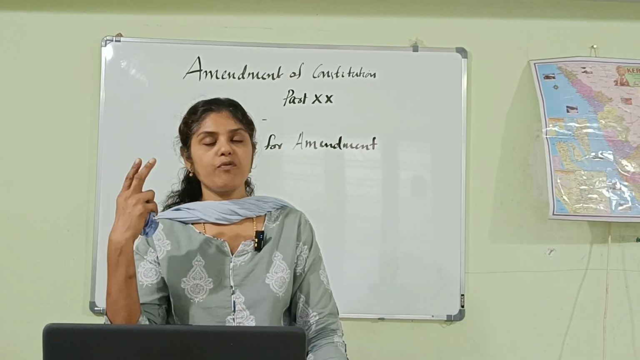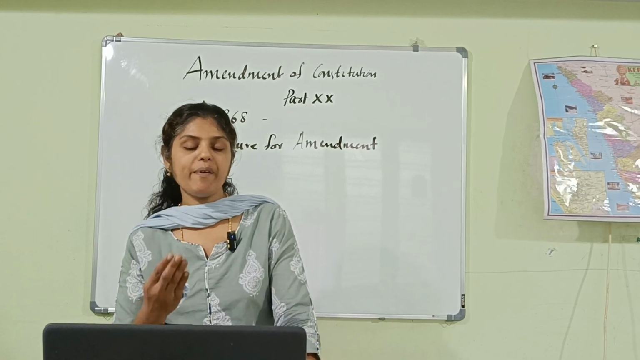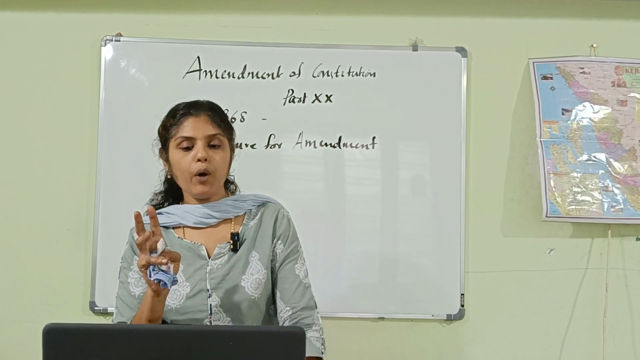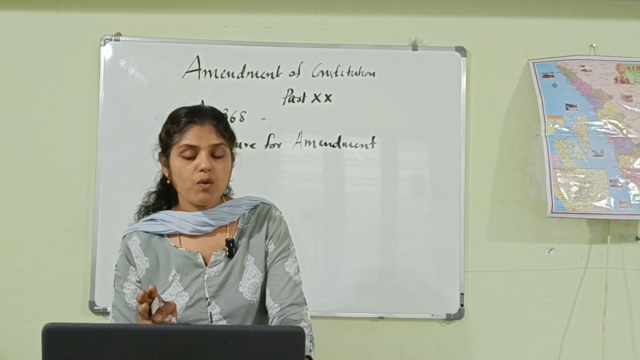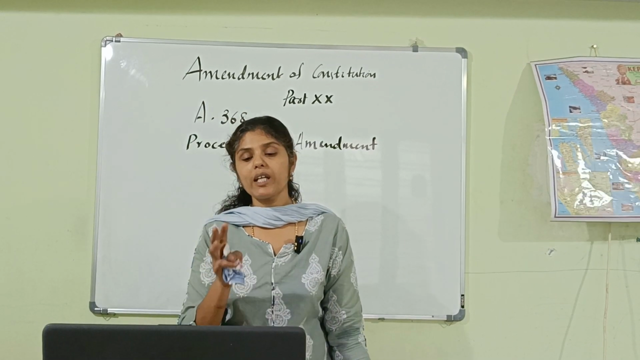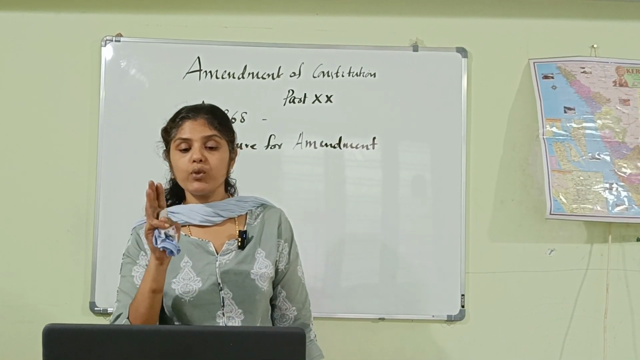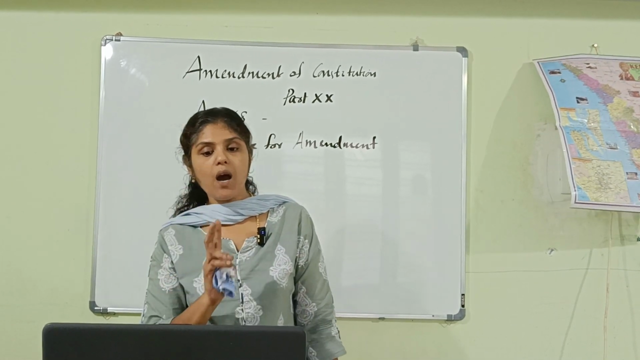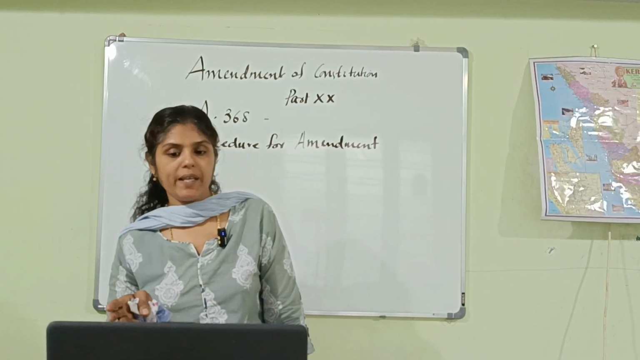The bill can be introduced by a minister or by a private member, and it doesn't require prior permission of the President. And the third point is, the bill must be passed in each house by a special majority, that is, a majority of the total membership of the house and a majority of 2/3 of the members of the house present and voting. Each house must pass the bill separately.